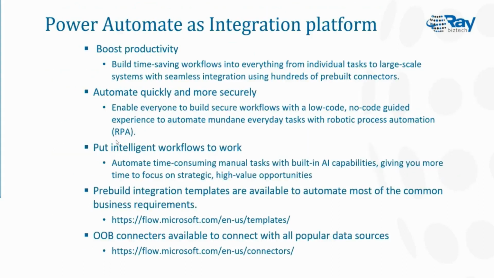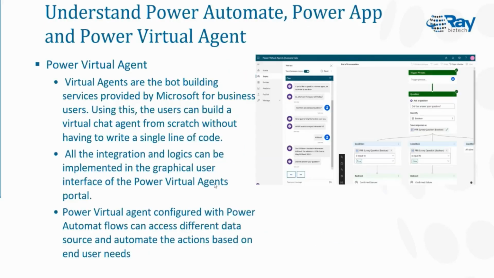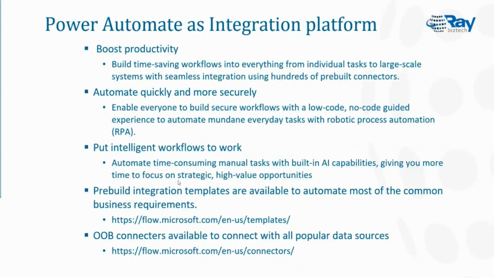If you are coming to Power Automate as an integration platform, we already said it can connect with two different data sources. The data source can be anything, and it can manipulate the data, or do a set of validations on the data, and it can transfer data from one location to another, or one system to another. It is a backend for Power Apps, it is a backend for virtual agents, or anything like that. All kinds of integrations are achieved through this Power Automate integration platform.